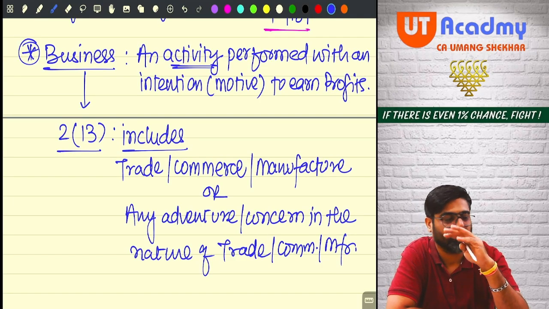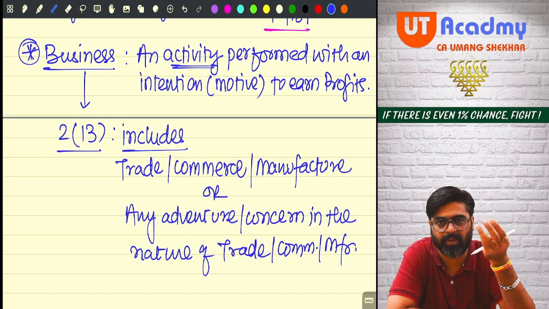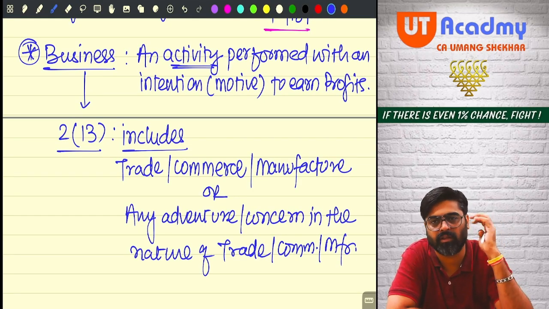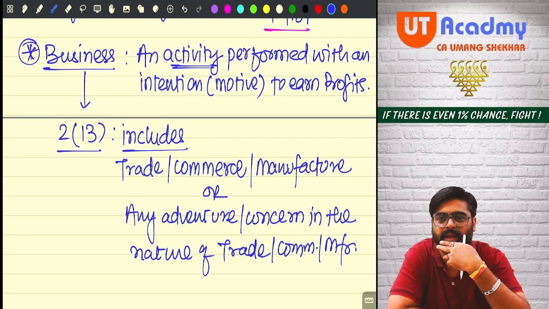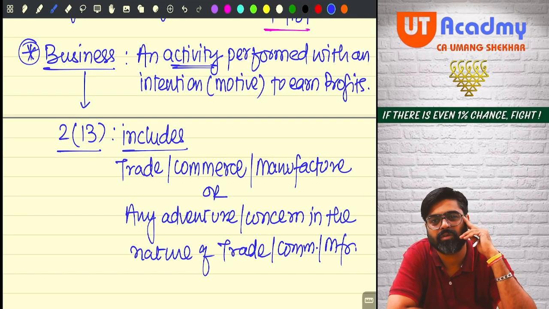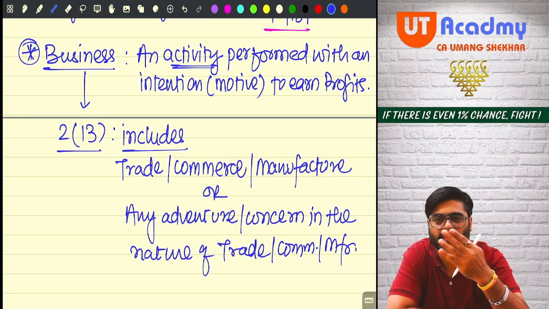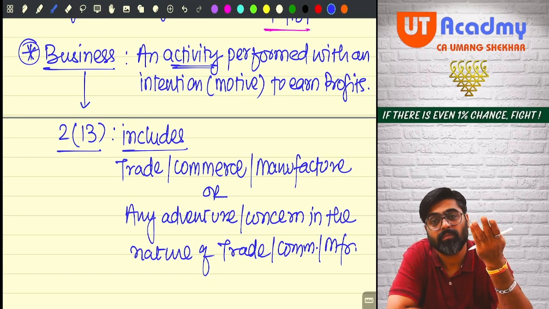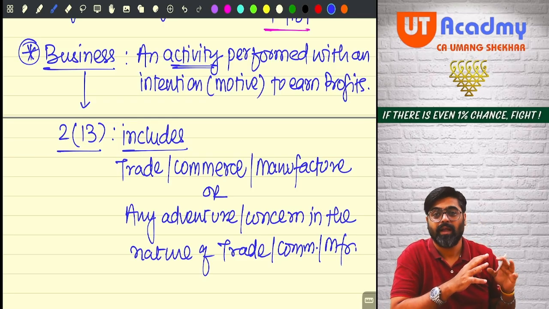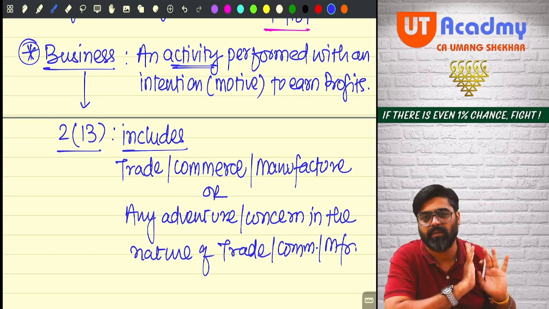For example, I am in the business of buying and selling grocery or spices, etc. Now, those Indian spices are there, and I am buying and selling Indian spices. Now the rainy season is coming. I thought, let's buy 2000 umbrellas and I will sell them. I'm not continuously doing the activity of buying and selling umbrellas, because only in the rainy season are people going to buy umbrellas. So instead of doing this activity on a regular basis, I thought to buy 2000 umbrellas and sell them at a profit.